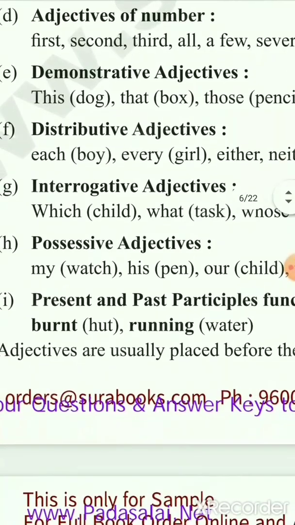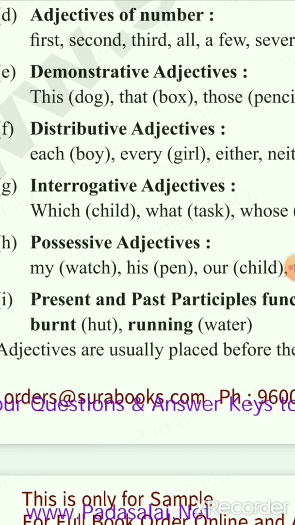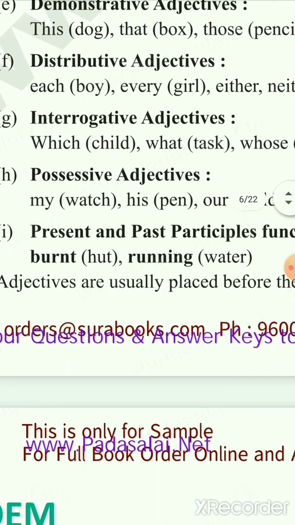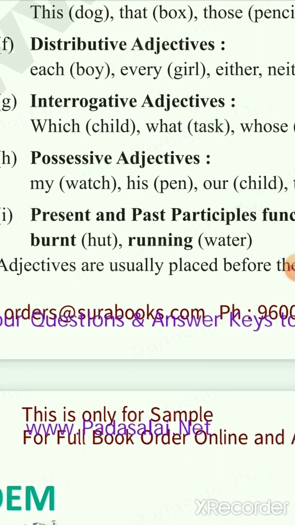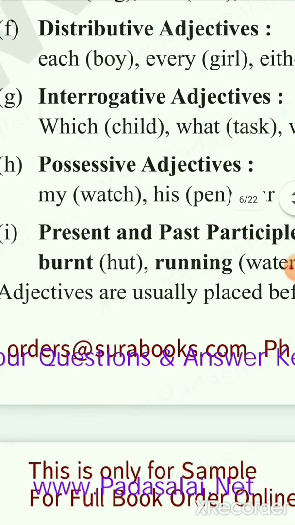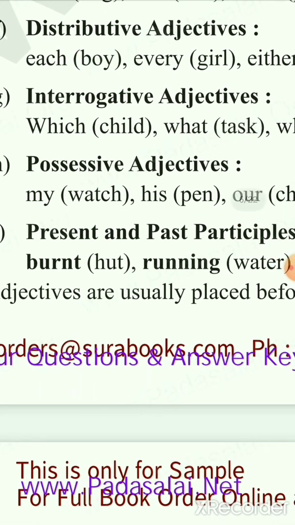Possessive adjective. What do you mean by the word possessive? It's mine. You will say, I am so possessive about my mom, which means we won't give up our mom to anybody. If somebody is going to come and lie down in the lap of our mom, we won't like that, right? So we are so possessive towards our mom. That is possessive adjective. This is my watch. Whose watch is it? My watch. In Tamil you would say udayadu.